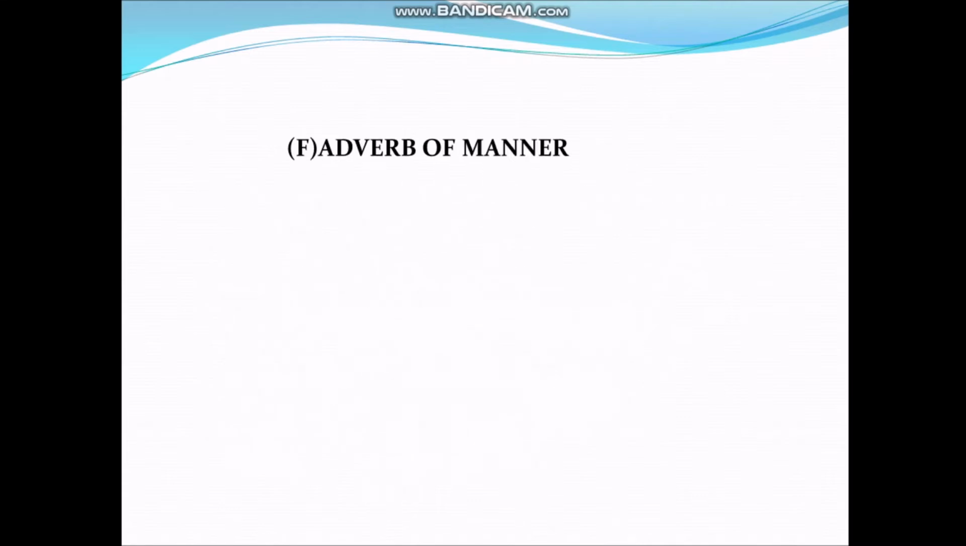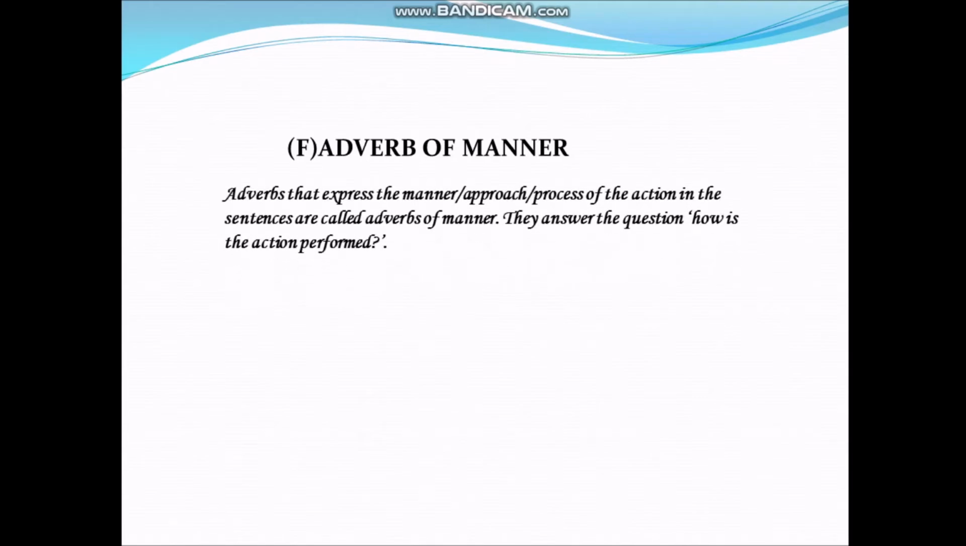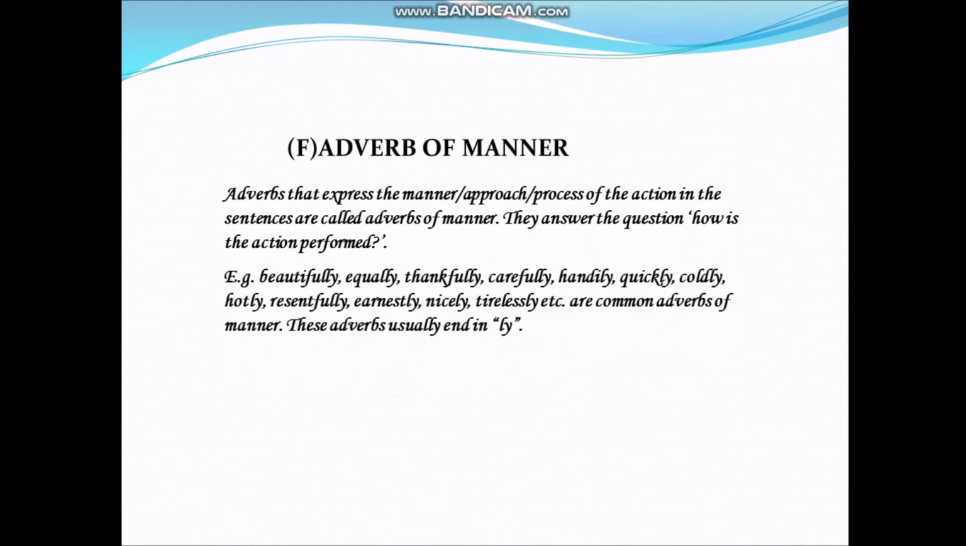Next, adverb of manner. Adverbs that express the manner or approach or process of the action in the sentences are called adverbs of manner. They answer the question, how is the action performed? For example, beautifully, equally, thankfully, carefully, handily, quickly, coldly, haughtily, resentfully, earnestly, nicely, tirelessly, etc. are common adverbs of manner. These adverbs usually end in ly.